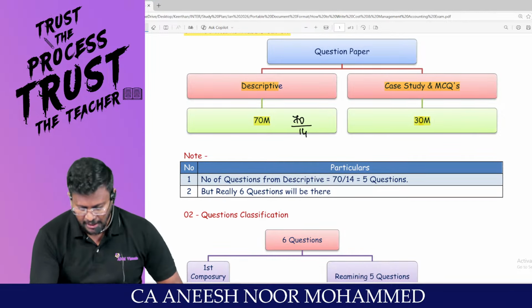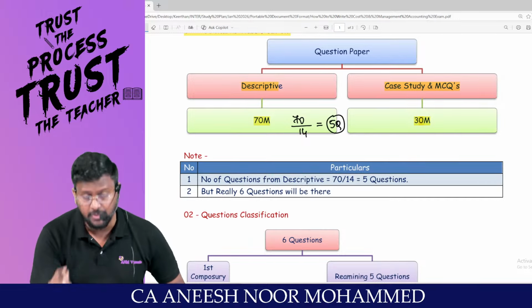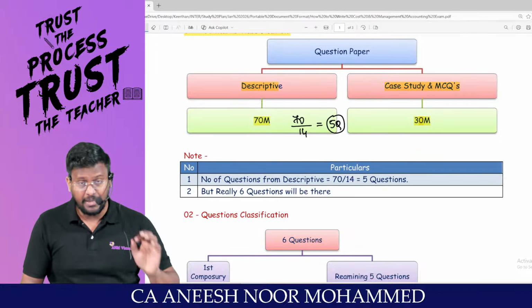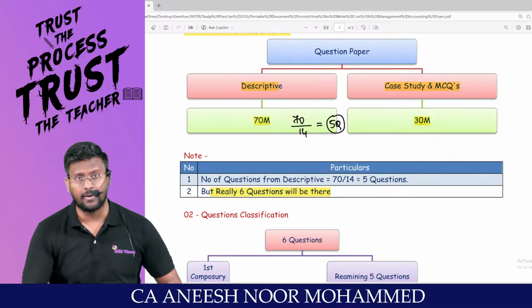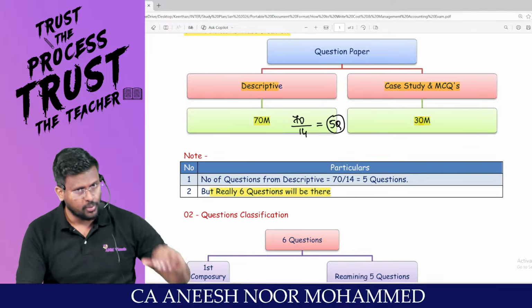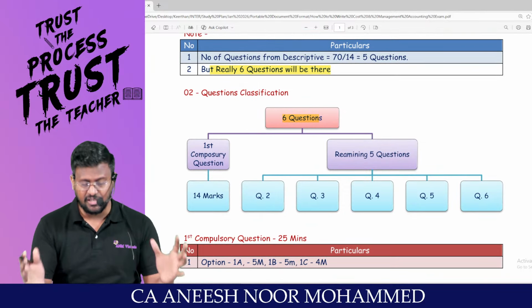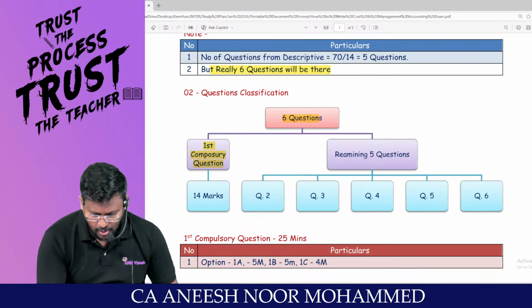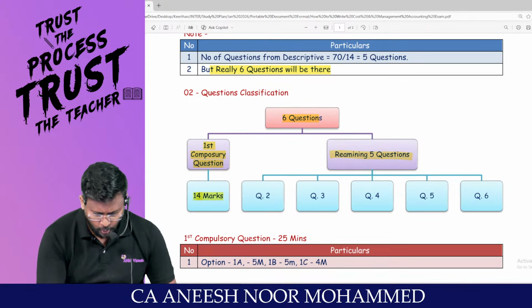That means 70 divided by 14 means we are supposed to get 5 questions, my dear lovable students. But in the exam, we will really be having 6 questions. Please picturize along with me. Think of the question paper, then you can easily apply it in the 3 hours. Out of that 6 questions, this is the basic classification: first compulsory question and the remaining 5 questions. The first compulsory question will be for 14 marks.